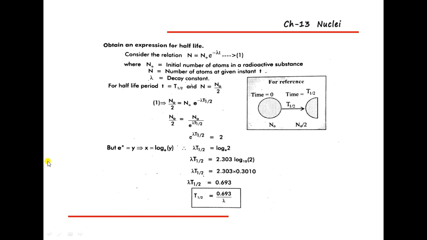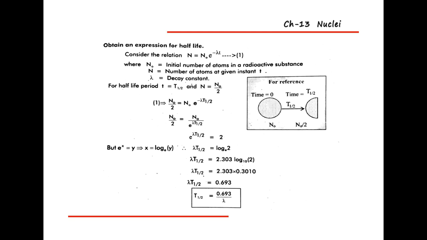But use this relation: e raised to x is equal to y, then x is equal to log y to the base e. From this relation, lambda t half is equal to log 2 to the base e. Therefore, lambda t half is equal to 2.303 into log 2 to the base 10, where lambda t half is what? 2.303 into 0.3010.